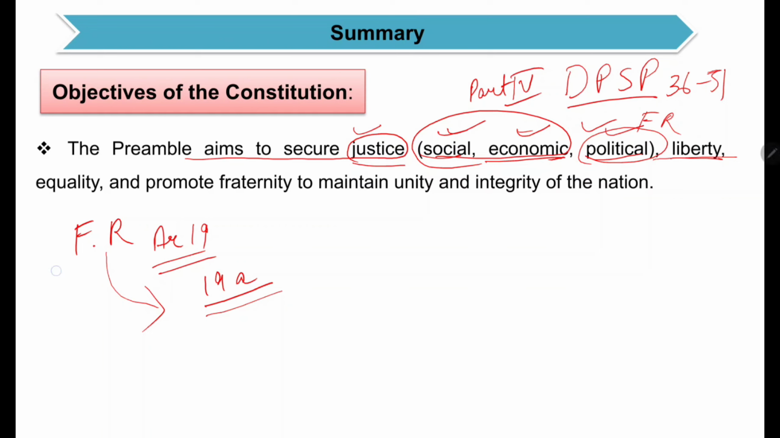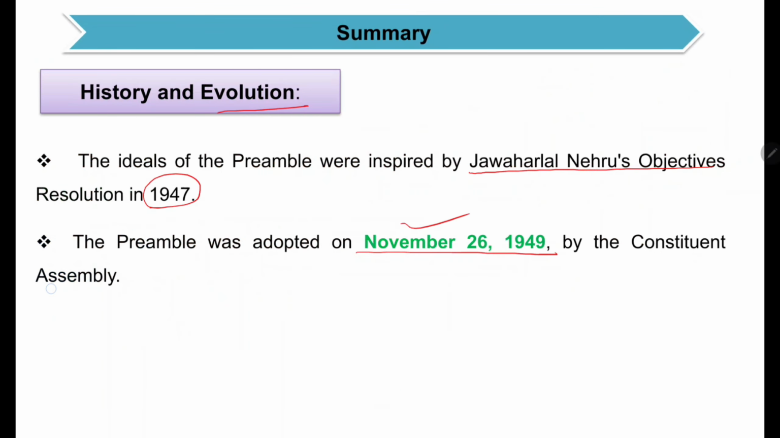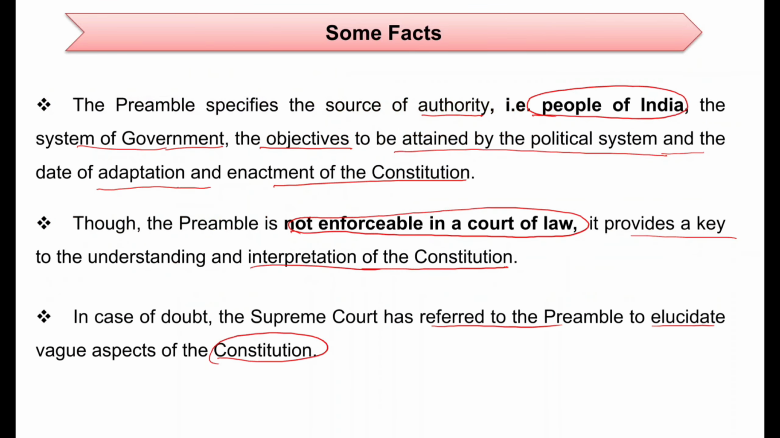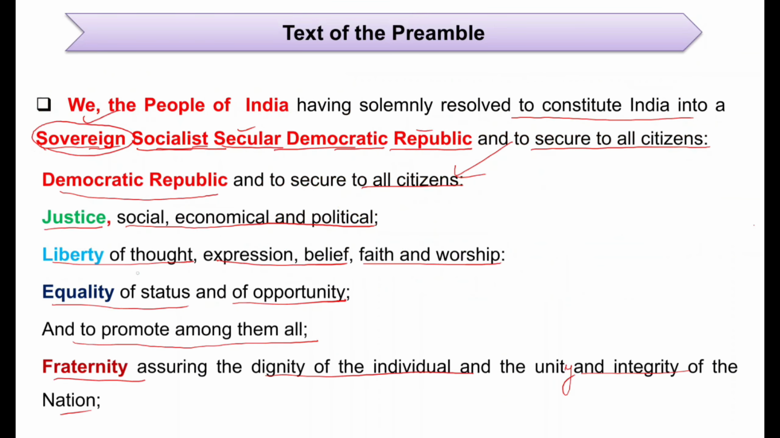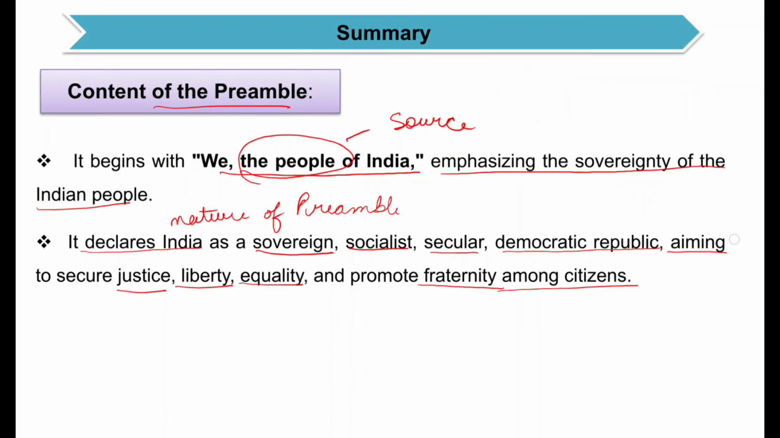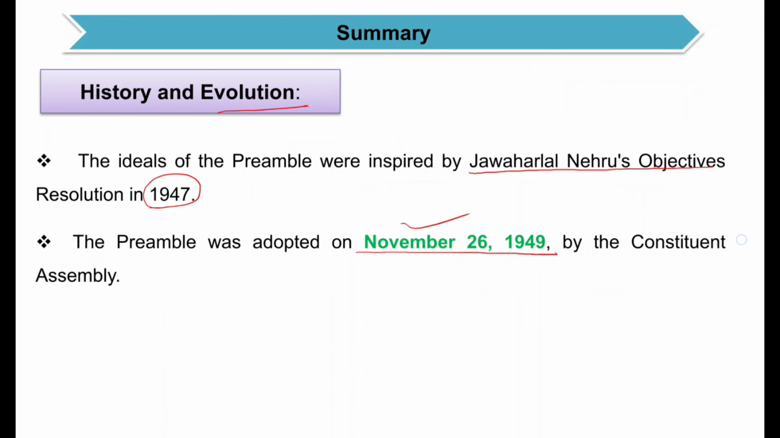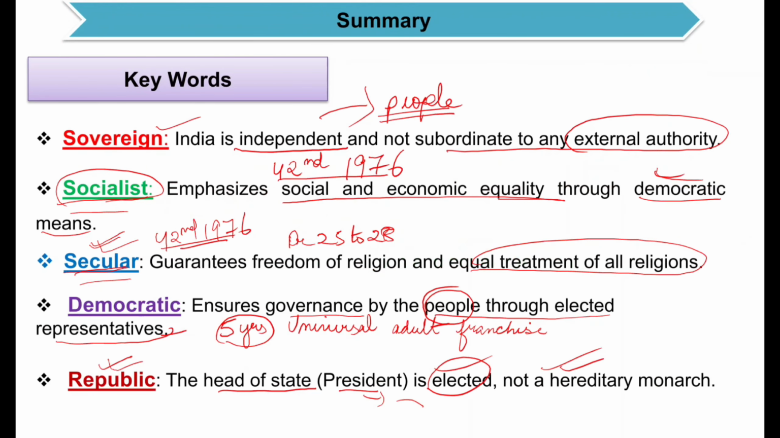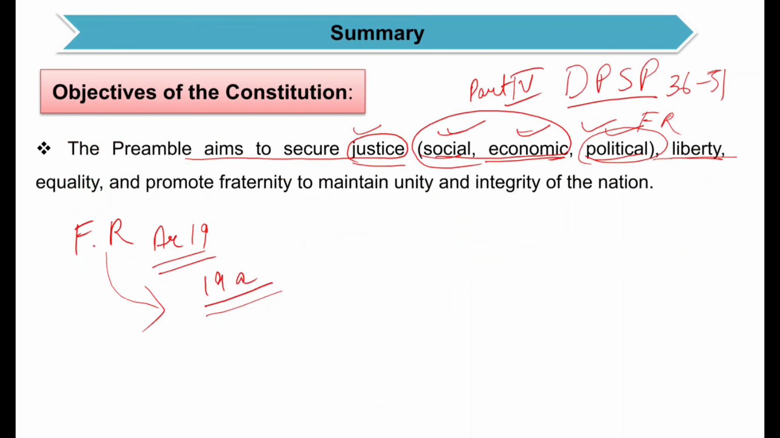All these words are included in the text of the preamble. Here I am explaining all those terms now. Liberty of thought, expression, belief, faith and worship. I hope it is clear now. So that is the second part of this preamble, and it is also the objectives of the preamble.